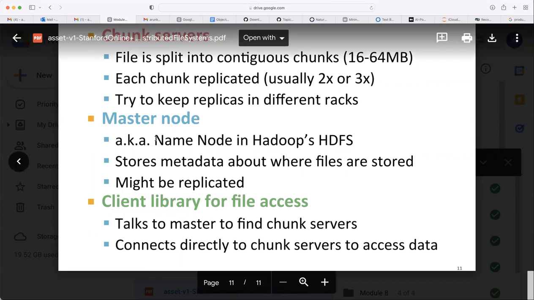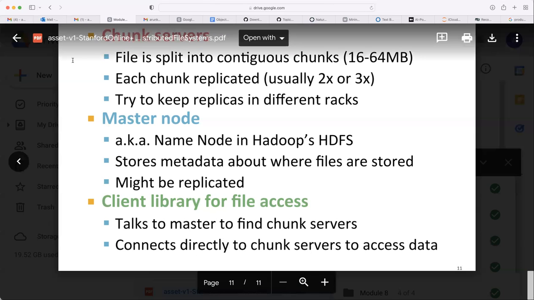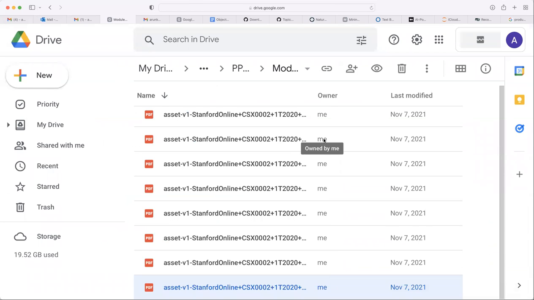Then it has a master node where it keeps the information of which file is stored where, and it will also be directly in touch with the chunk servers, to get the data or to get some processing done on that data. So this is the rough idea of how a distributed file system works, and we got some idea by looking at Google, how the Google file system is stored and how many computers they use.